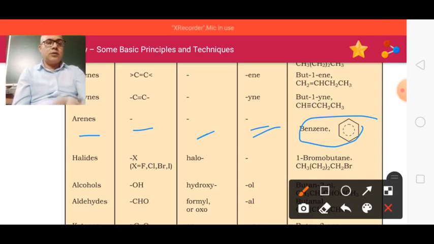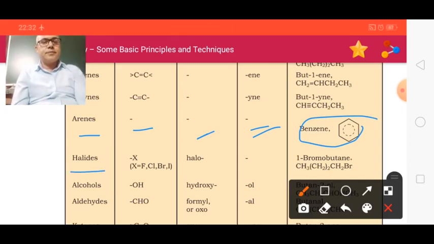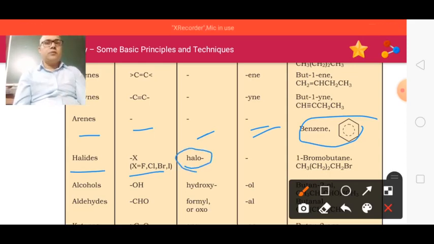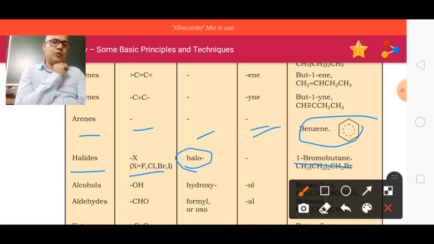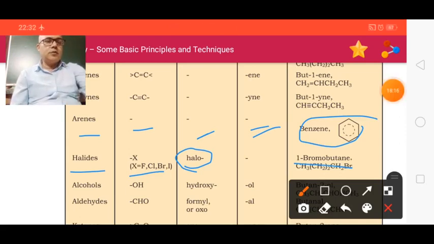Okay, now see the highlights. X means fluorine, chlorine, bromine, iodine. Always the prefix halo is used. They can never be used as the suffix. So 1-bromobutane, here you can see 1-bromobutane.